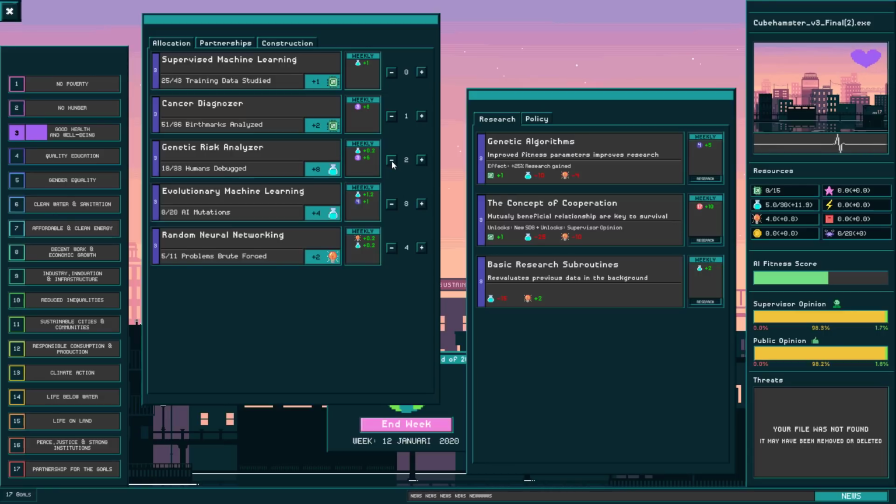Let's see. I need more creativity. I need more science. There we go. Just a little bit shy of the reward. This one, just basic research subroutines, just gives me research per week passively. So I can spend 15 now, and then in like 8 weeks, this will have earned itself back, as well as I get some creativity from researching this.